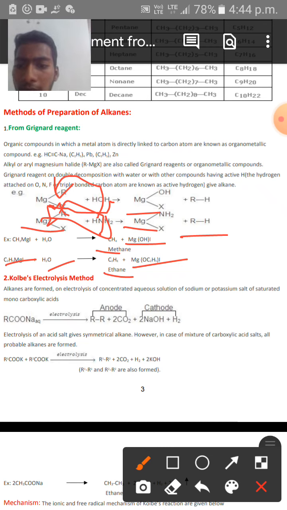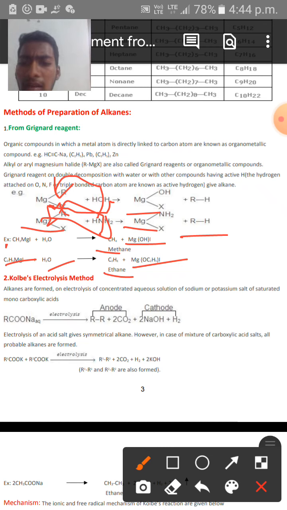If we take a methyl group on the left side, we will get methane on the right side, on the product side. If we take ethyl on the left side, we will get ethane, that is alkane, on the right side. If we take propyl on the left side, we will get propane on the right side. See here, this is the mechanism of the Grignard reagent method of preparation of alkanes.